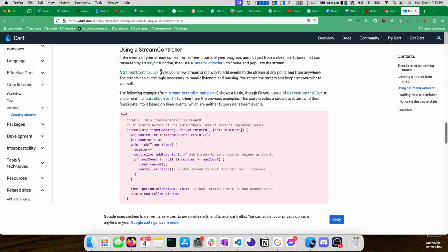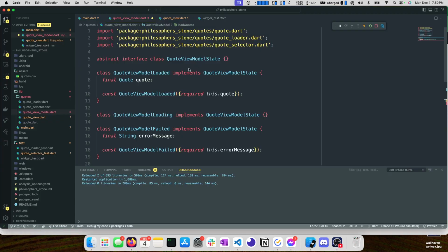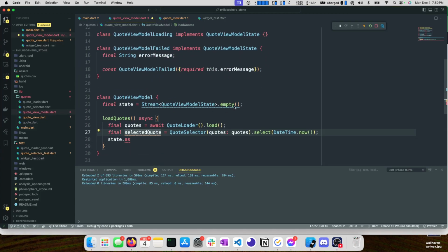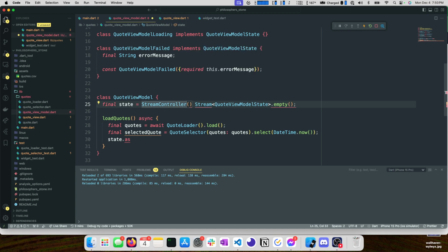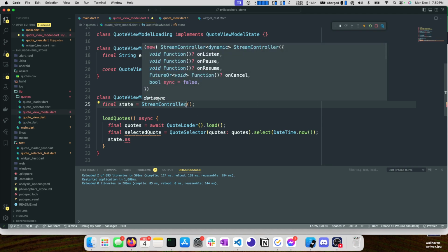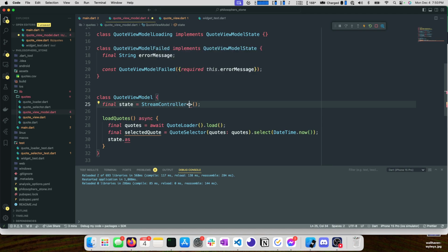Let's do a little bit more research with stream controllers. And the best way to do research is to just try it out. So let's do stream controller. Does this need a type? I'm not sure. Let's go ahead and remove this. It does need a type. Let's pass one in. We said this was quote view model state.